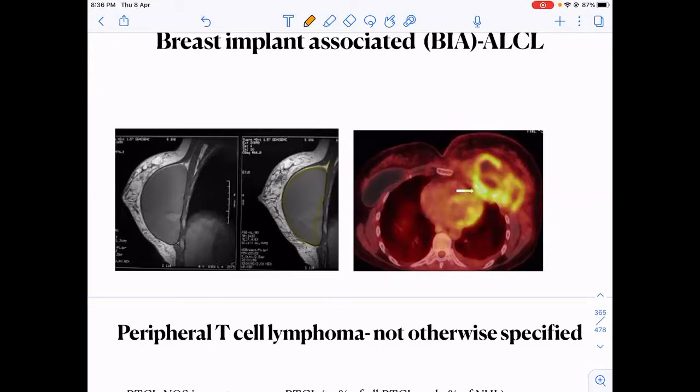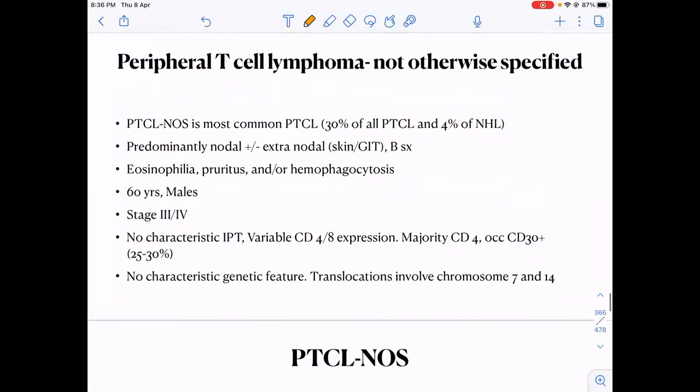Okay. Then coming to the third nodal T cell lymphoma and the most common T cell lymphoma, PTCL-NOS. As the name suggests, if it does not fit into any of the lymphomas, you label it as PTCL-NOS. So it is the most common of all the T cell lymphomas.